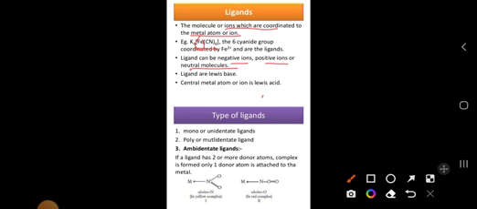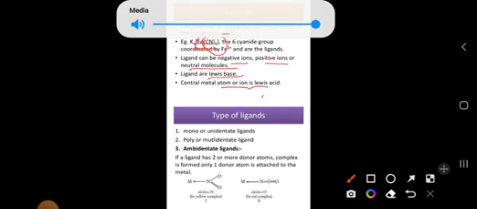Any type of ligand we can take, whether positive, negative or neutral. These are nothing but Lewis bases. Why do we say Lewis base? Because it is donating electrons to the central metal atom. So what happens to the central metal atom? It is a Lewis acid. Why is it a Lewis acid? It is taking electrons from the ligands, meaning it is accepting electrons from the ligand. That's why we call it a Lewis acid.